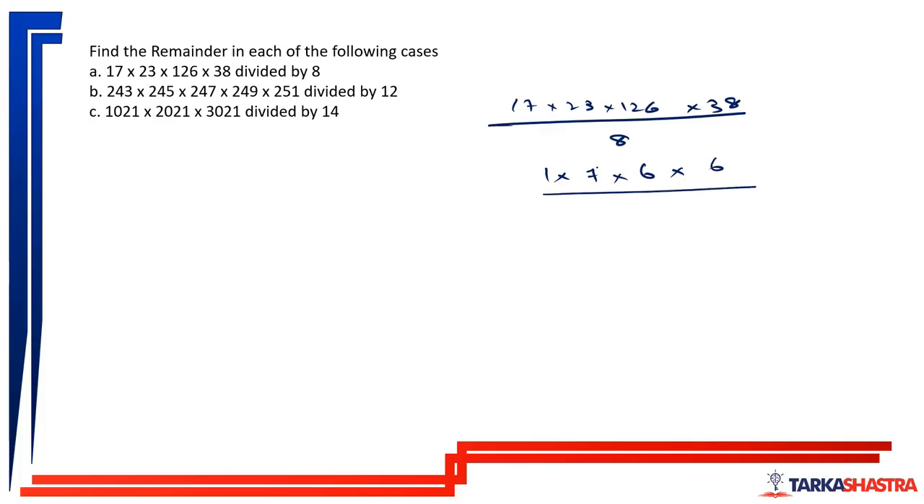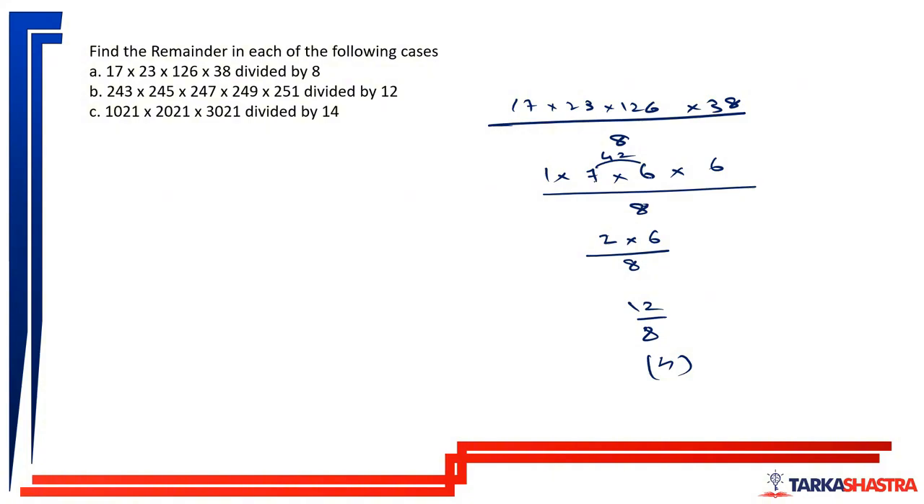What we have? 7 into 6 is 42 divided by 8. So now 1 divided by 8, that will remain as it is. 42 divided by 8, remainder 2. 6 divided by 8, remainder 6. Now 2 into 6 is 12 divided by 8, remainder is 4. This is the method by which we can calculate the remainder.